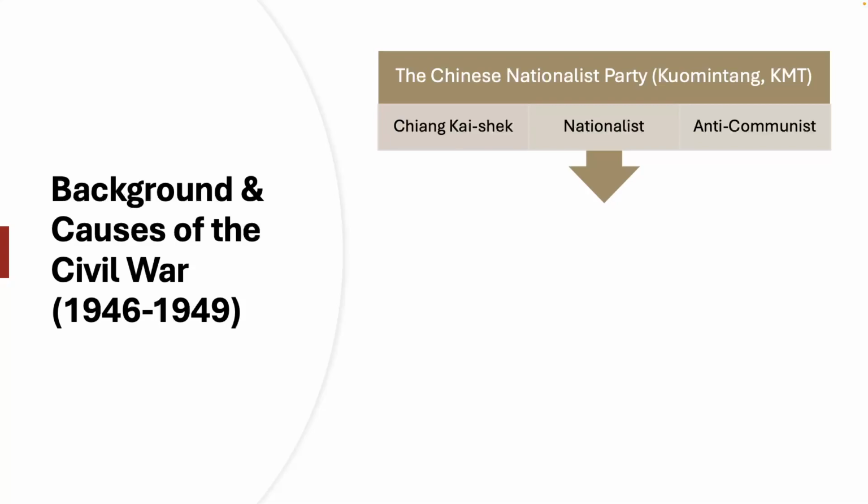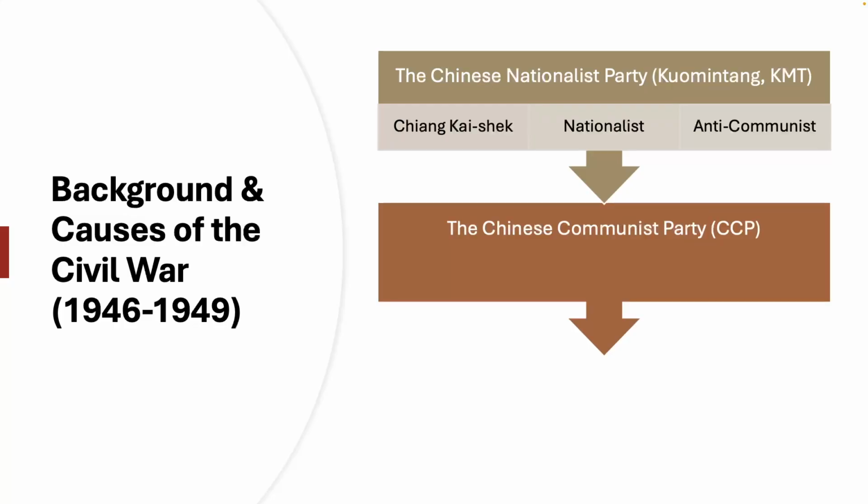And as the United States would start to develop into the Cold War and would start to develop a policy that we call containment, essentially trying to contain communism as much as possible, the idea of a Chinese Communist Party taking over China in 1949 fell against that idea and against that policy. So we will see that the US would naturally support the nationalists not only during the war but also during the Civil War itself. By contrast then, the Chinese Communist Party was led by an individual named Mao Zedong.